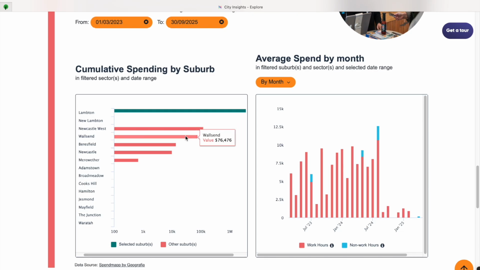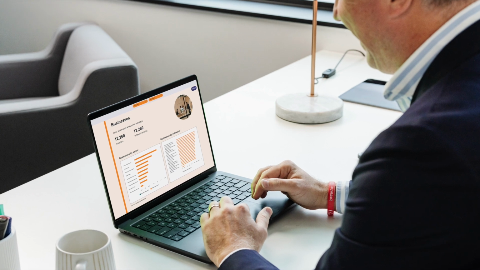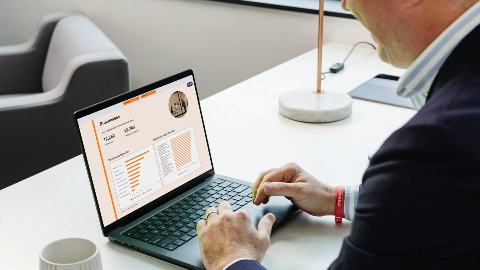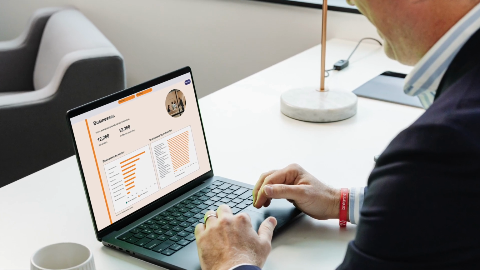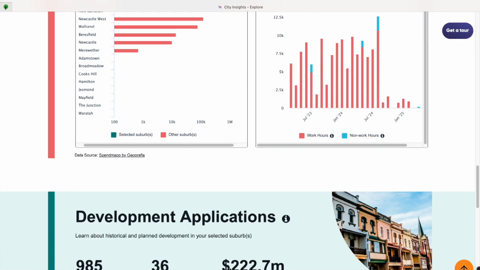James also finds it interesting to note that some suburbs have very low or even no spending activity. This does not mean that there is no construction activity in these areas. It means that there are very few construction suppliers based in this area, and that residents spend more in central suburbs, such as Lambton. James looks at the suburb of Adamstown, as he thinks that there could be a business opportunity in this area if he were to set up a business there. Indeed, he would not face any local competition.